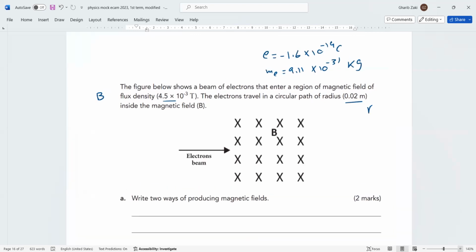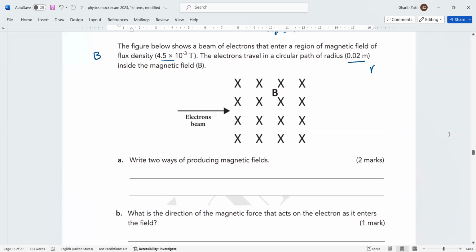Now, here, the question is: write two ways of producing a magnetic field. Of course, using a permanent magnet or using electricity in a solenoid. So number one, using a permanent magnet. Number two, using an electric current. Those are two ways to produce a magnetic field.